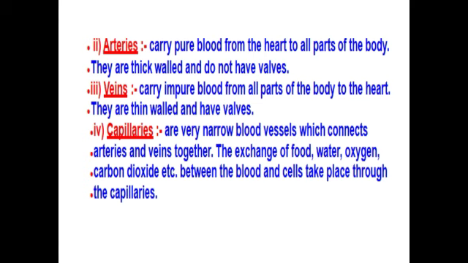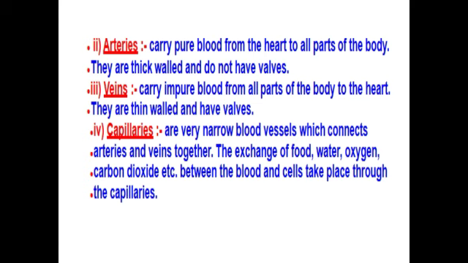And the next one is vein, which carries the impure blood from all parts of the body to the heart. They are thin-walled and have valves. Why do these veins have valves? The impure blood collected from the body would otherwise pass straight into the heart. If it straightly passes to the heart, the heart will get damaged, and suddenly there will be a heart attack. Because of that, the veins are very thin-walled and they have valves.